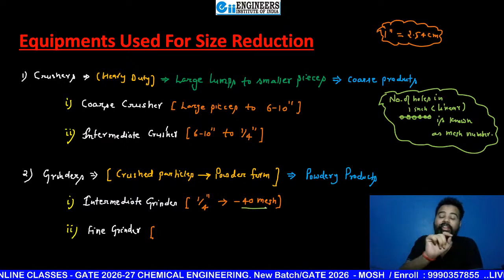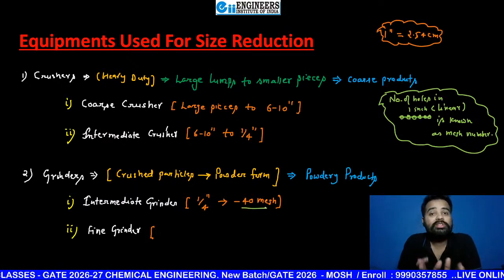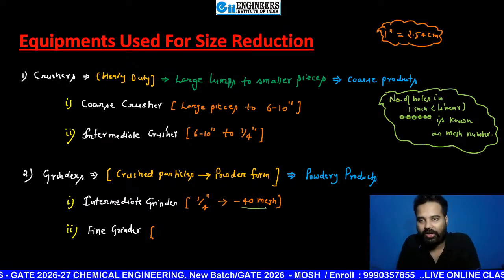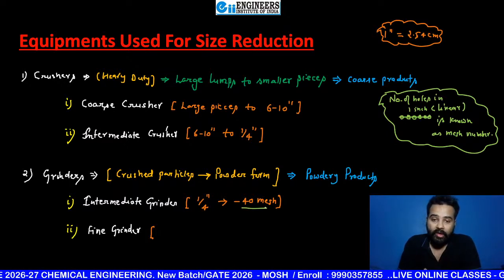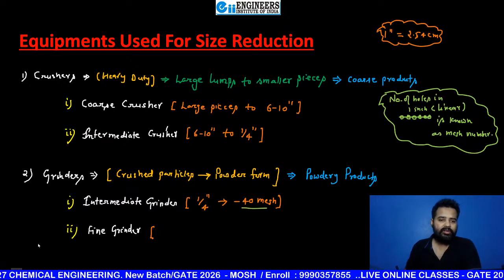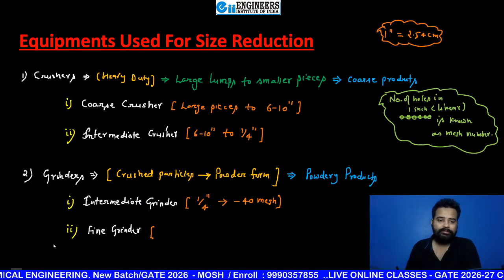But if size is minus 40, that means it can pass that screen whose size was 40 mesh. So that's why I'm writing their size is minus 40 mesh. Okay, beta. So don't worry about this mesh number. Again, you will see in detailed manner just in a next chapter, beta.